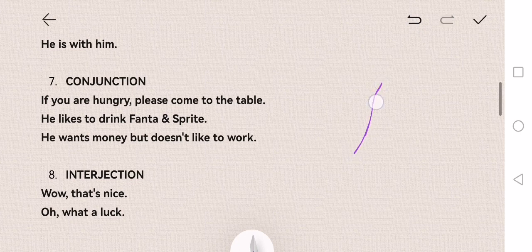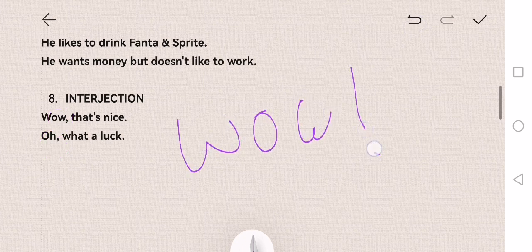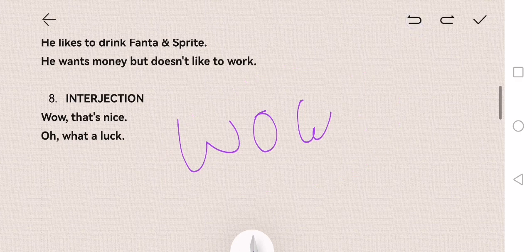Okay. Right, then interjection. The interjection is an expression. So that means normally you don't write it in an exam, but in a storybook you can write it. So normally on an exam level you don't write like this. But you can say interjection. Wow, that's nice. Or oh, what a luck. So over here, wow and oh are interjections. So sometimes you can just write down wow, and you just put an exclamation mark. Okay. So that's an example of interjection.